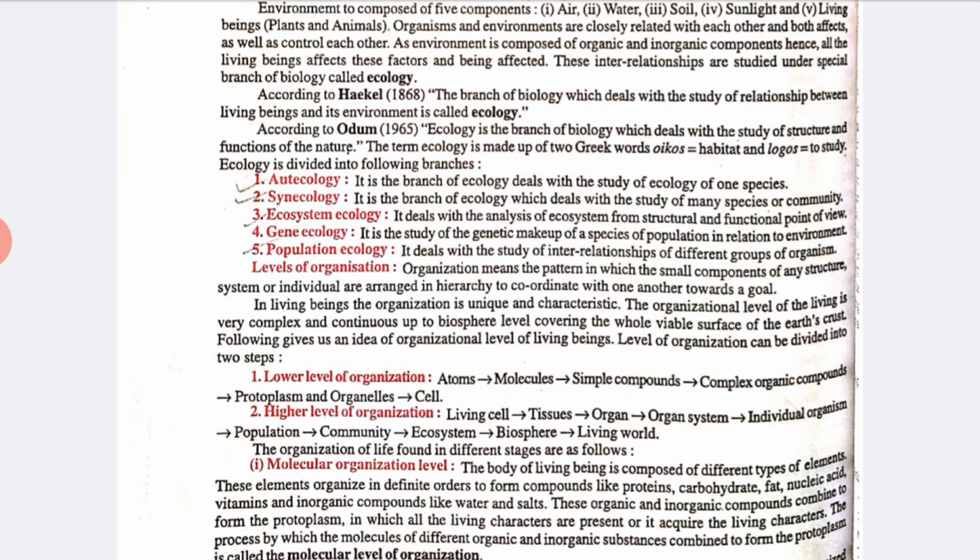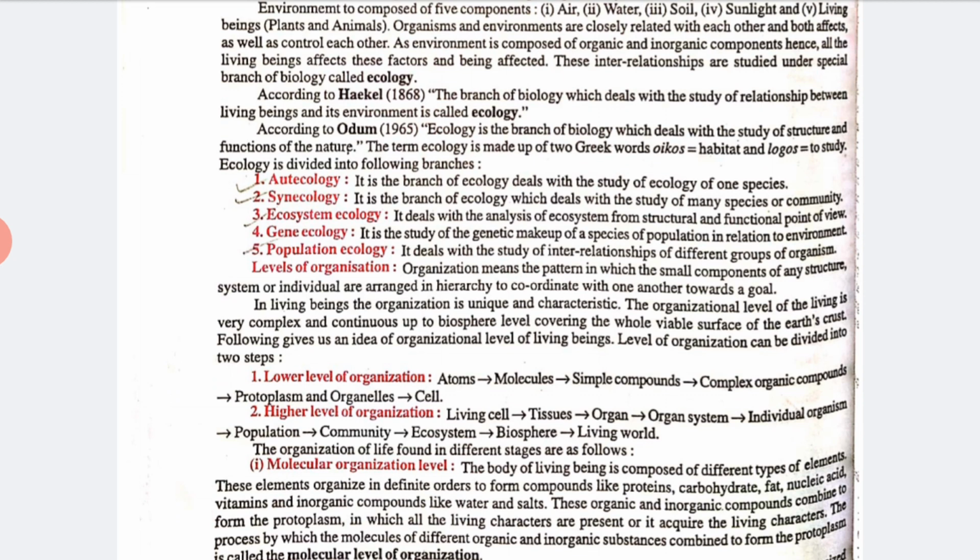Next we have ecosystem ecology, which deals with the analysis of an ecosystem from structural and functional viewpoints. Under this we can study their structure as well as their functions. Next we have genecology. What is genecology? It is the study of the genetic makeup of a species or population in relation to environment. We can also find out the environment of a particular species. Next we have population ecology, which deals with the study of interrelationships of different groups of organisms.